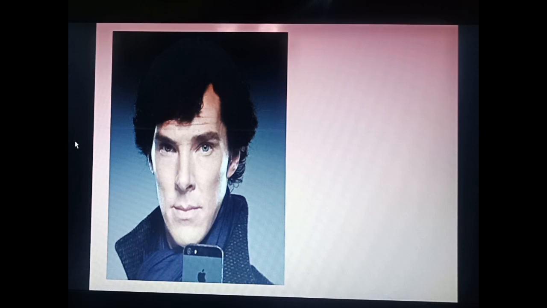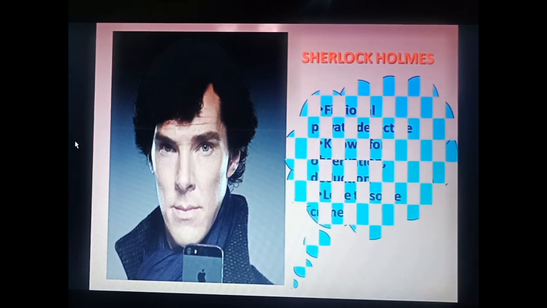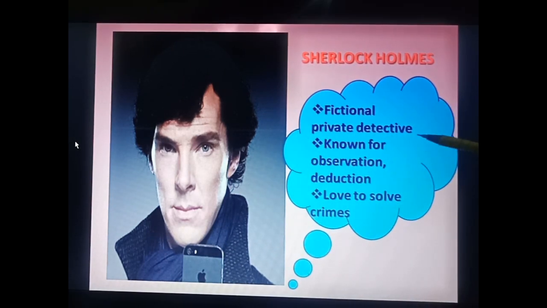He is Mr. Sherlock Holmes. If we talk about him, he is a fictional private detective. You know very well who a detective is? The person who solves the cases but in a hidden manner. He is known for observation, deduction, logical reasoning, and for his fiction science. It means he uses his mind in a very brilliant manner.